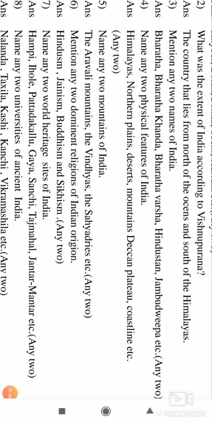Name any 2 physical features of India. We have already discussed that there are 6 physical features of India, though some mention 7. The first is the Himalayas. The second is the northern plain. The third is the deserts, the Thar desert.